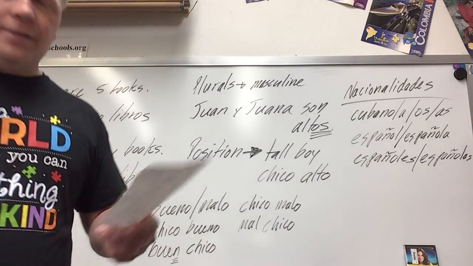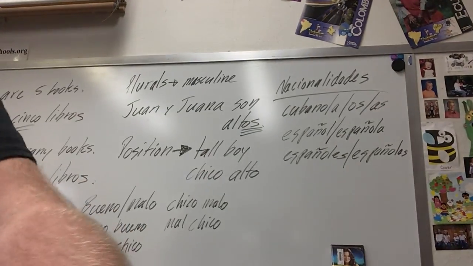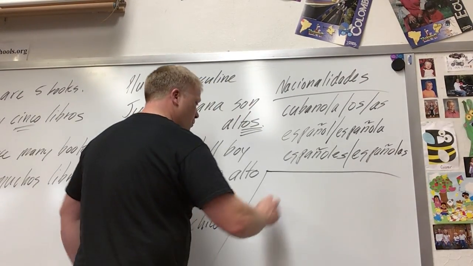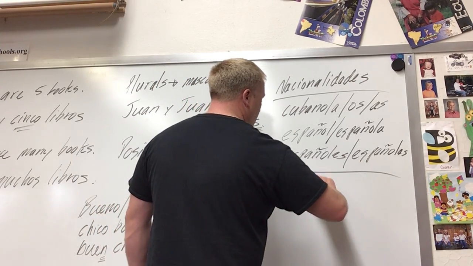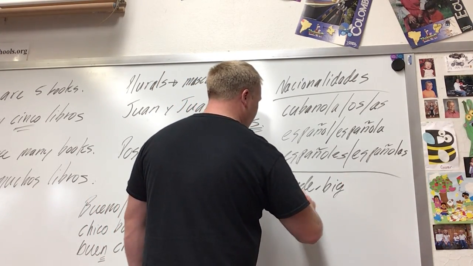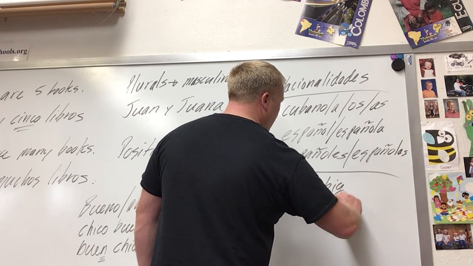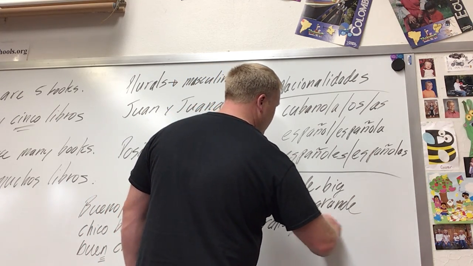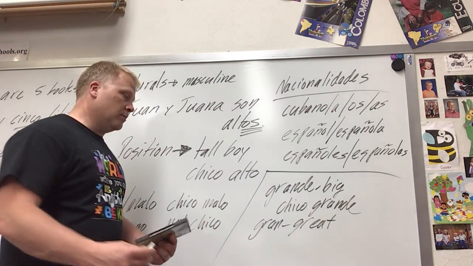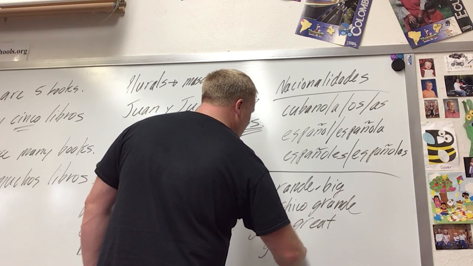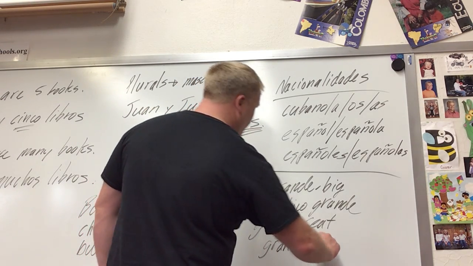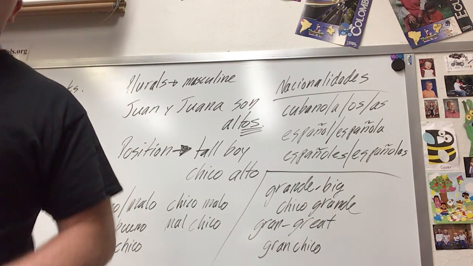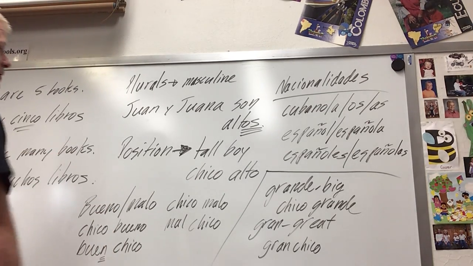Okay? One more set of words here that can change meaning a little bit. The word grande. Grande means big. So you can have a chico grande, a big boy. Okay? But then you have the word gran, that means great, like something great, spectacular. So then it goes before the noun. So if I say gran chico, that means a great boy. Okay, a great boy. So these types of notes are also in your VTEX.